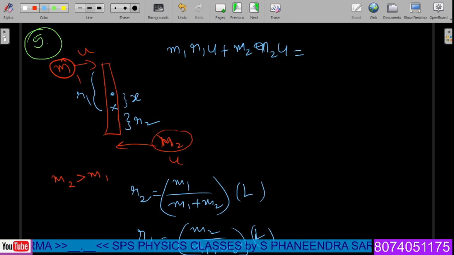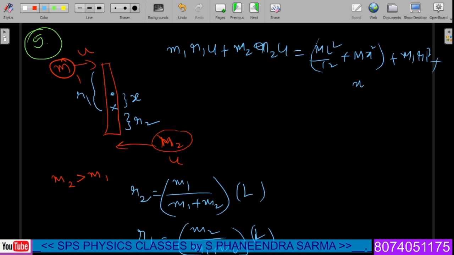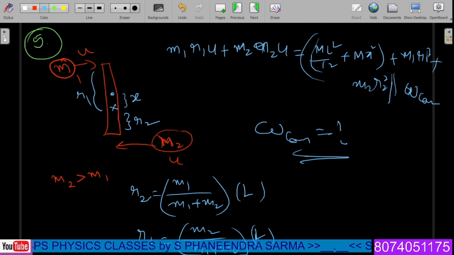So at this particular place, m L square by 12 plus m into x square, by the parallel axis theorem, together with the moment of inertia of these two masses, that means m1 r1 square plus m2 r2 square, the whole into omega common. Upon solving this, we will get omega common for this particular picture.